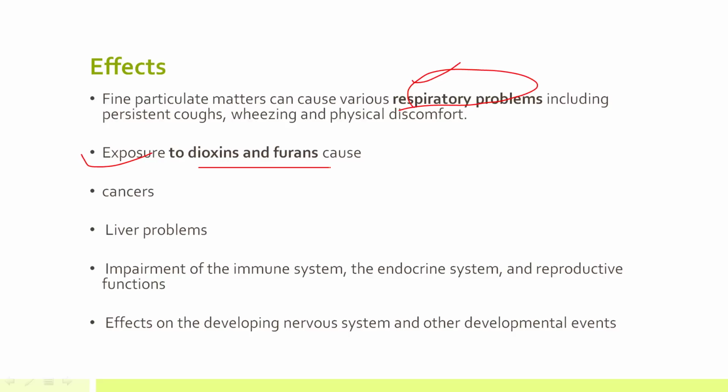Exposure to dioxins and furans can lead to cancer, so it is carcinogenic. It can also lead to liver problems. It can lead to impairment of the immune system, endocrine system, reproductive functions, right? And it can also affect the nervous system, especially in children. Okay, so these are the various effects of the pollutants that are emitted due to open waste burning, and that's why the National Green Tribunal has banned this.